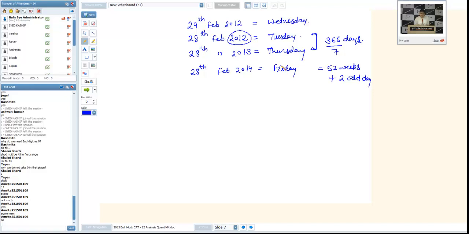It means we are just adding odd days. Now, if I move further, 2015, it will be a Saturday. If I move to 2016, now it will be a Sunday. Don't make any mistake here. Since we are on 28th of Feb, 29th Feb will be considered in the next year. If I talk about 28th February